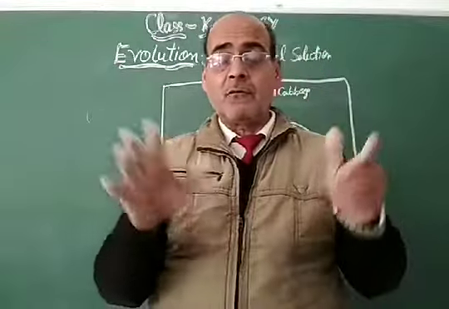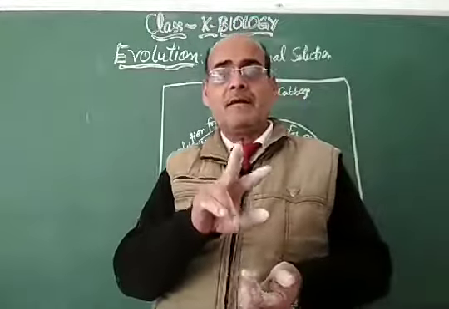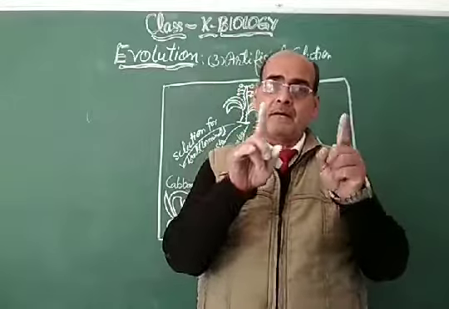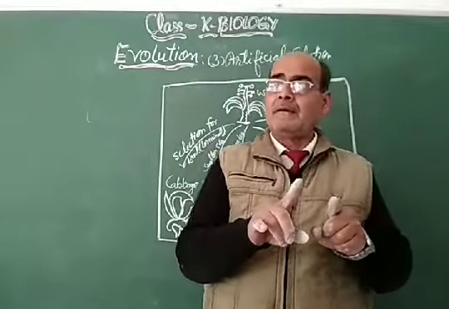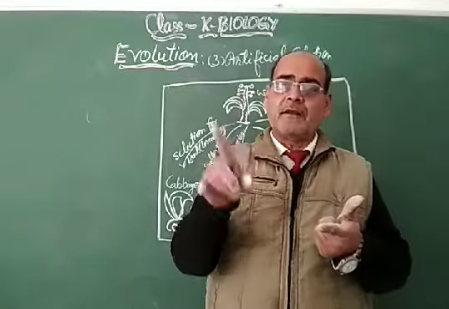As far as the evolution of human is concerned, the human and chimpanzee evolved from a common ancestor, and the origin of the human and chimpanzee is Africa.